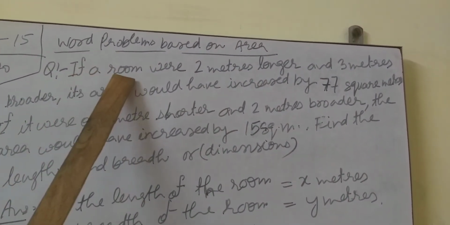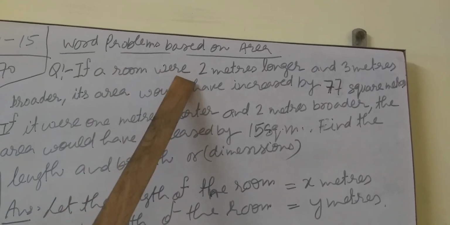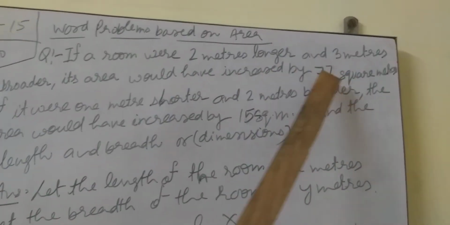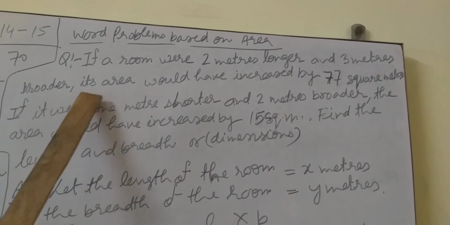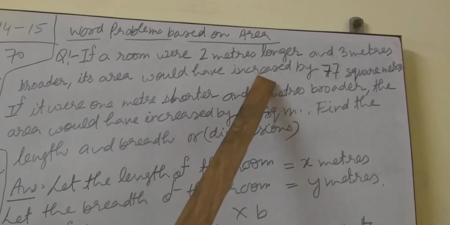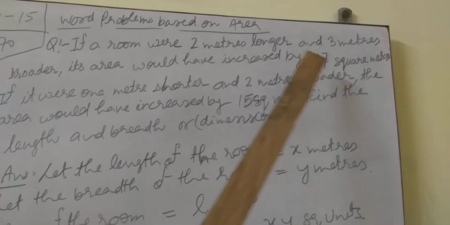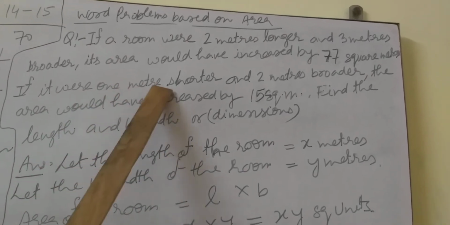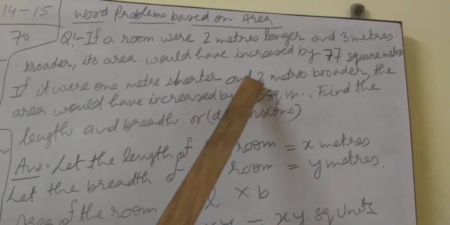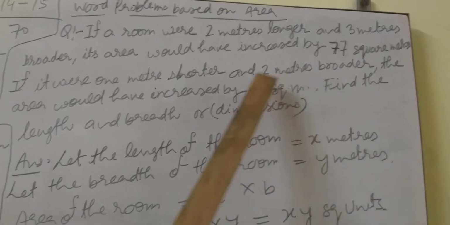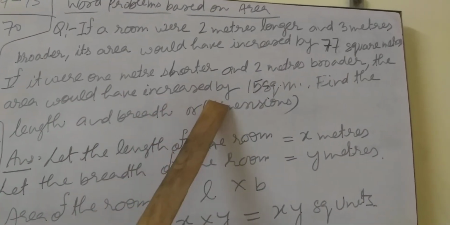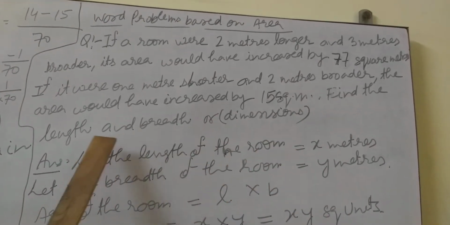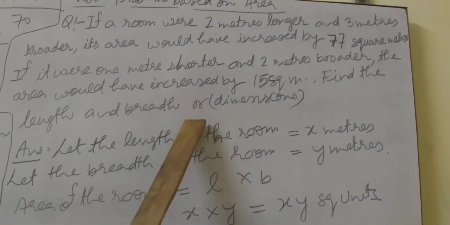If our room were 2 meter longer and 3 meter broader, its area would have increased by 77 square meters. If it were 1 meter shorter and 2 meter broader, the area would have increased by 15 square meters. Find the length and breadth, or dimensions.